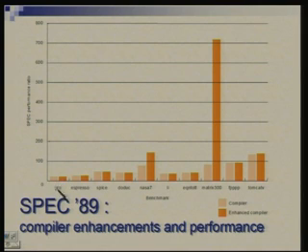The text is actually very small here, so you may not be able to read. What we are showing on the vertical axis is the performance rating. This is a number where a higher number means higher performance. This number is obtained by running the program, finding its time, and taking the reciprocal with a certain scaling factor. So the higher the number, the higher the performance, or the lower the execution time. And you would see a pair of bars. Each pair corresponds to one particular benchmark.